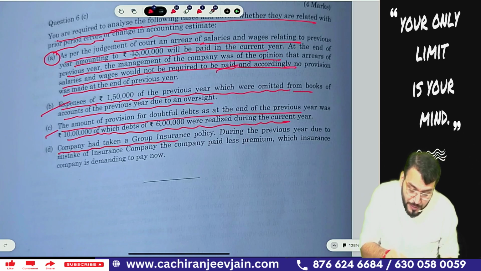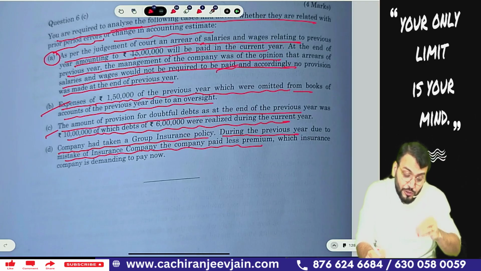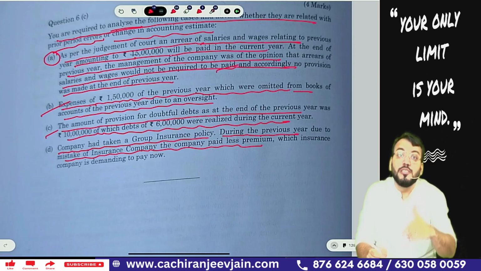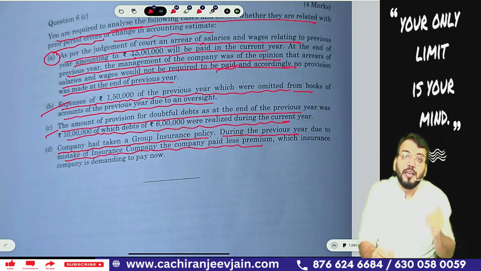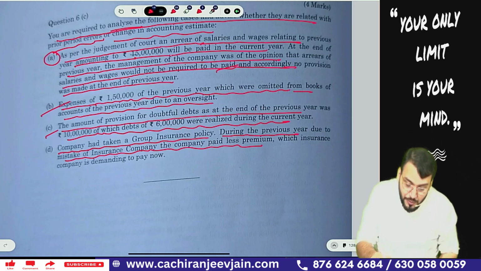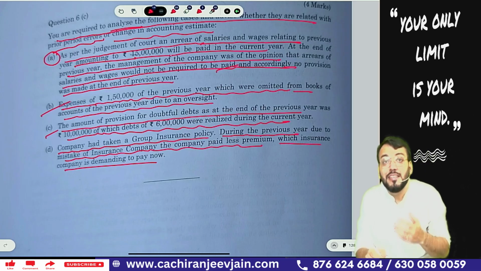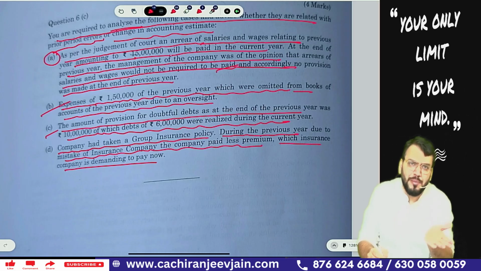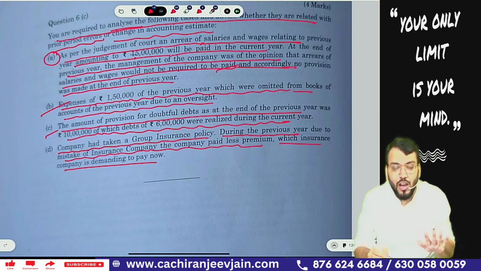Company had taken a group insurance policy. During the previous year, due to mistake of insurance company, the company paid less premium. Insurance company had demanded that premium and therefore we paid that premium and recognized that much expense only. Now in current year they are demanding some more premium about previous year. So that information was not available in the last year. So this is not an error.